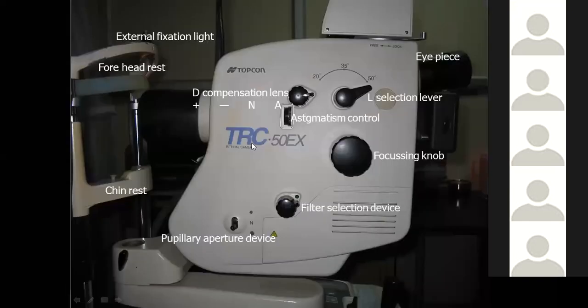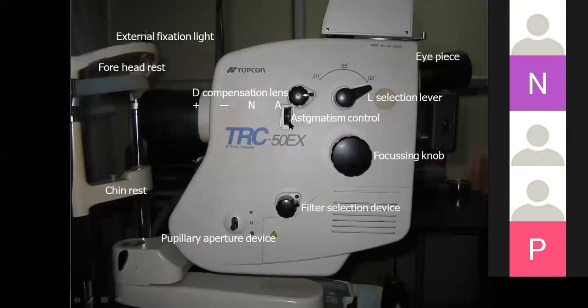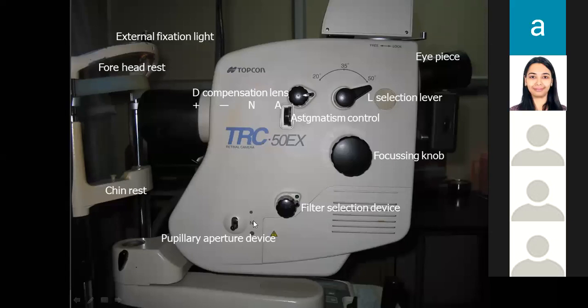So as you can see, there are different controls like the eyepiece, the selection lever, the focusing knob, and the astigmatism control. This aperture is for small, normal, and dilated pupils. This is the chin rest, this is the headrest, and this is the eyepiece.